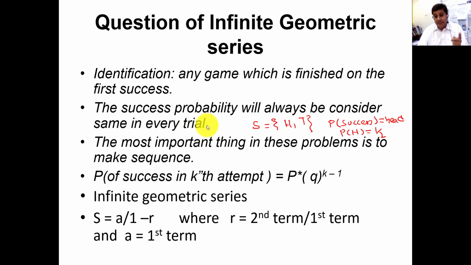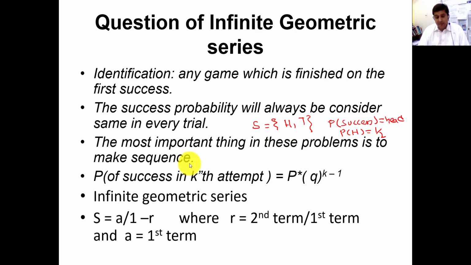But it can occur that maybe it will be a head if we throw a coin, or if I get a tail, then it means my turn is finished. Now the second person will start. If he or she gets a head, then he or she is the winner. If not, then it comes back to me. If I get a head, I will be the winner. So in this game it will be a circulation, running in a circle until someone gets a success. The most important thing in this problem is to make a sequence.